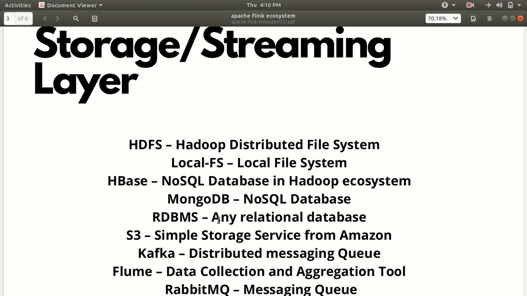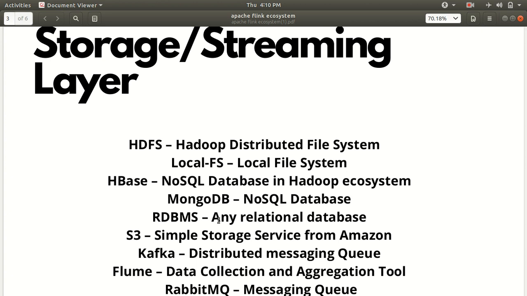RDBMS, you all know, is a relational DBMS. S3 is the Simple Storage Service from Amazon. Kafka, which we already talked about in a separate playlist, is a publish-subscribe messaging system. Then we have Apache Flume, then RabbitMQ. These are some of the options from where Apache Flink can read and write data, or consume data from streaming systems.